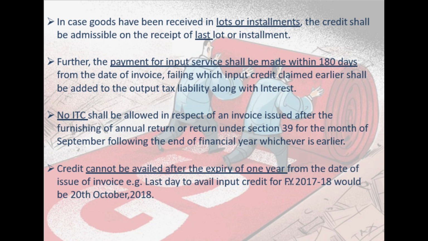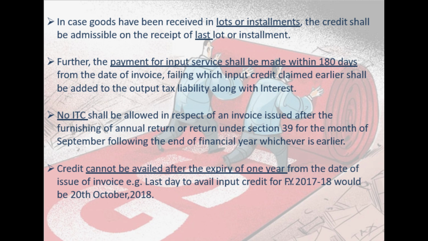It remains unaccounted. Then you are not entitled to take credit, but you can take credit provided you are going to book it within 1 year from the date of invoice or before furnishing of my annual return, and my annual return, the due date is September of the next financial year. So assume the financial year 18-19, that is from 1st April 18 to 31st March 19, and I have raised an invoice to you in the month of April 18.